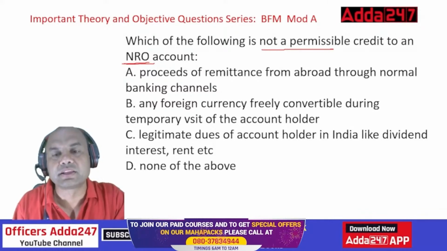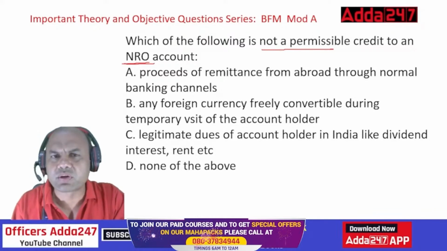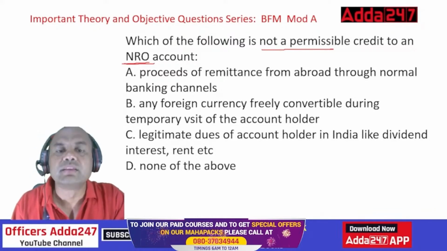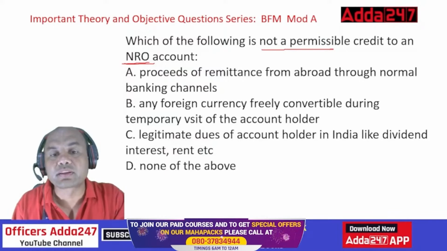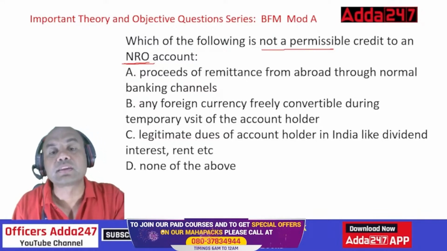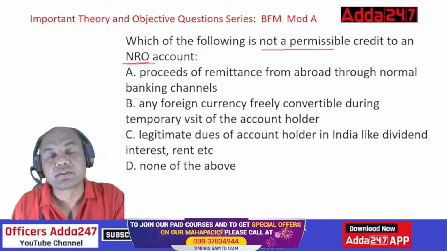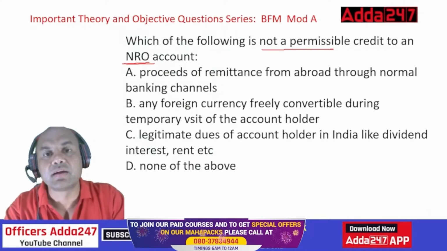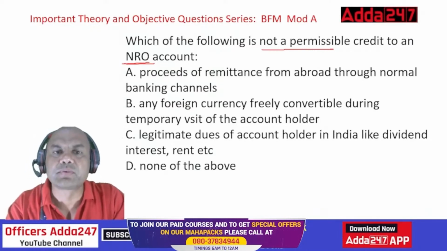Option A: proceeds of the remittance from abroad through a normal banking channel. What is the problem? Let's see. Option B: any foreign currency freely convertible during temporary visit to the account of the account holder. Suppose I am an NRI, I stay in the US, and I have come to India.